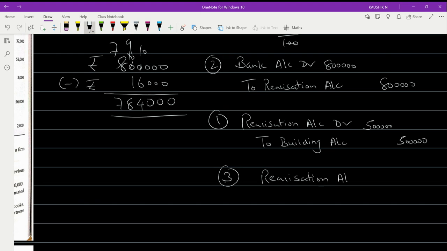So realization account will be debited to cash or bank, 16,000 rupees. You can show it in this way, or else directly you can subtract the amount of 16,000 from 8 lakh and show only the 7 lakh 84,000 entry.